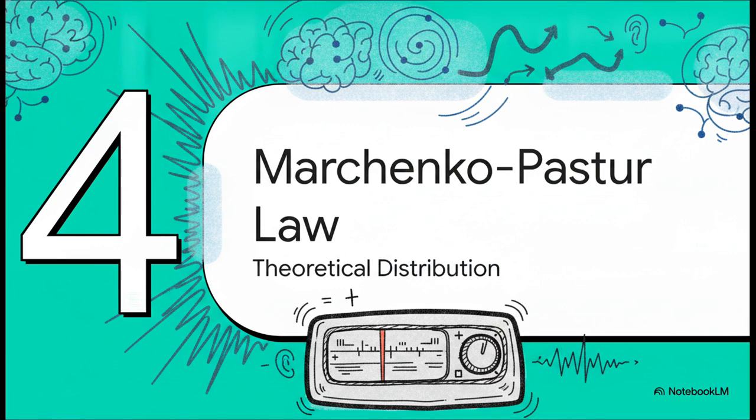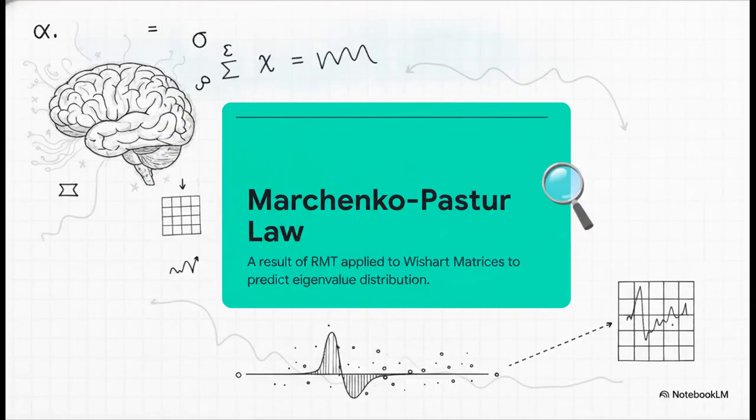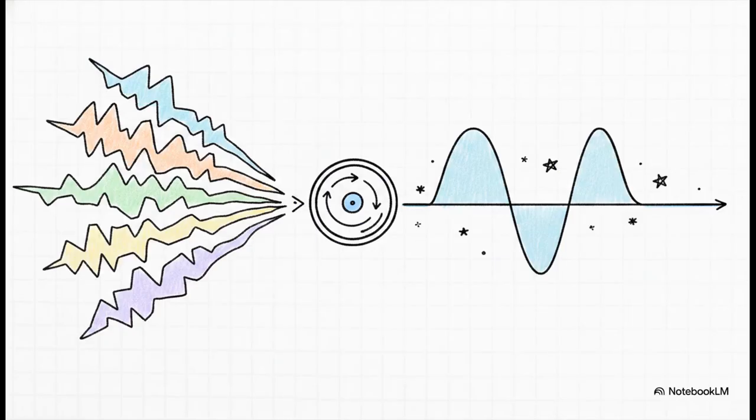Moving on to Part 4, the Marchenko-Pastur law. I know, Marchenko-Pastur law sounds intensely academic, but stick with me. Think of this as the ultimate tuning dial for our noisy brain signal radio. This law is basically a mathematical result of random matrix theory when it's applied to something called Wishart Matrices. In plain, everyday terms, when you have a matrix filled with random data, like our super noisy brain scans, this law predicts exactly how the fundamental mathematical properties of that matrix should be distributed. Those properties are called eigenvalues, so it basically gives us a baseline expectation for what pure, 100% unadulterated noise looks like mathematically.